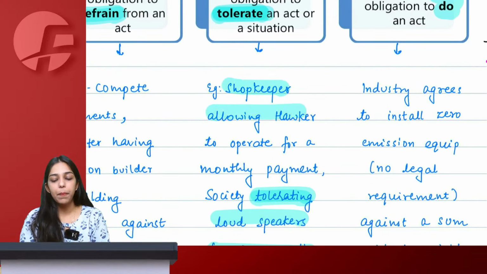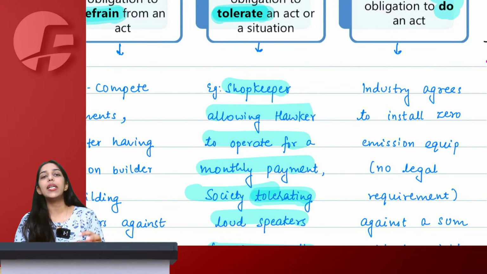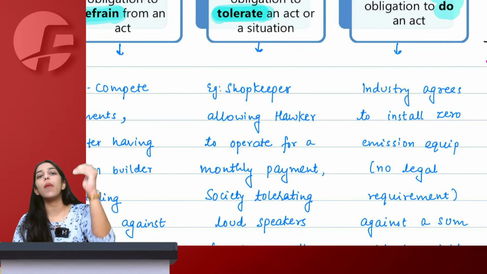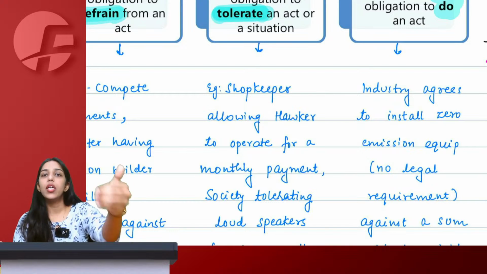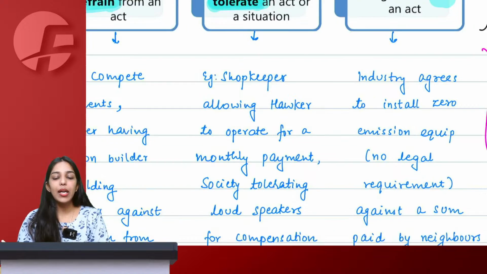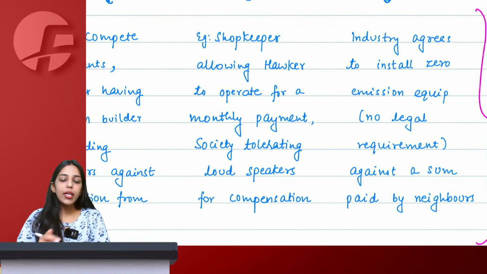Let's say a shopkeeper is allowing some hawker to operate at a monthly payment. So I am allowing someone right in front of my shop's door that okay, you can keep your lorry here, sell pani puri, sell vegetable, whatever you want. In that case, I am tolerating that hawker.